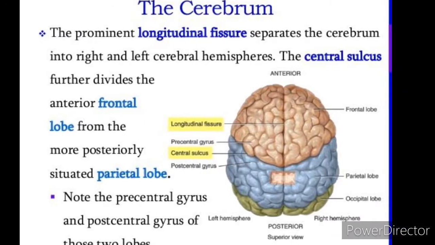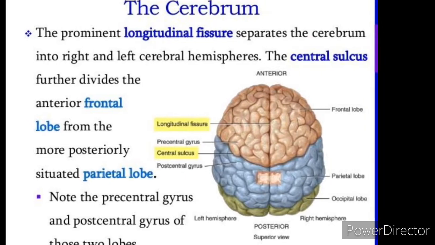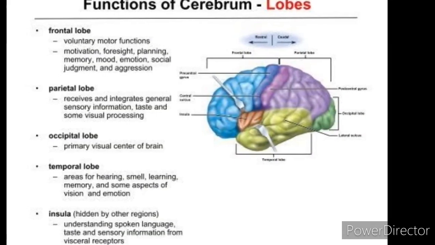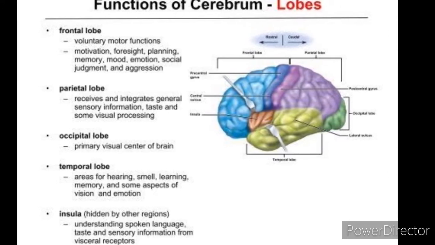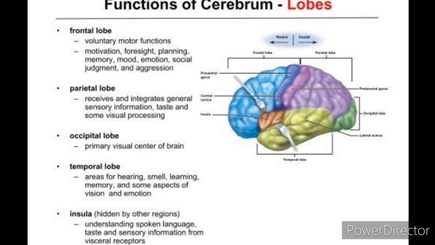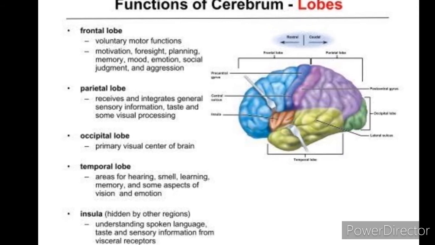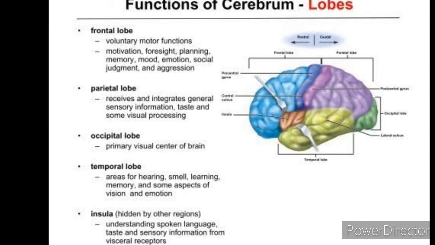These lobes are also known as cerebral lobes and are associated with specific functions. Any damage in a specific lobe in turn affects its function. Next, functions of cerebrum. The cerebrum is responsible for thinking, intelligence, consciousness, memory, imagination, reasoning and willpower.